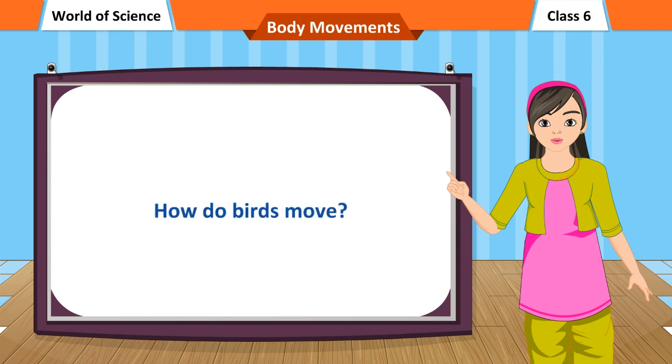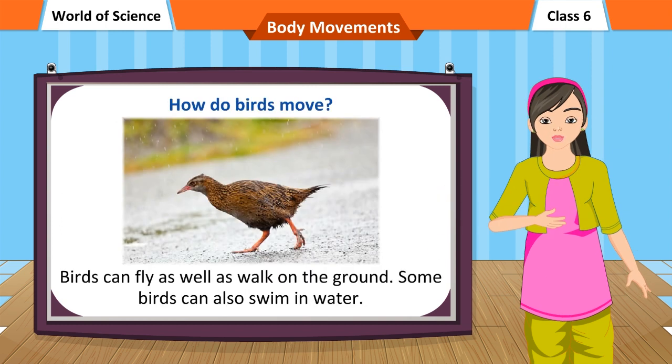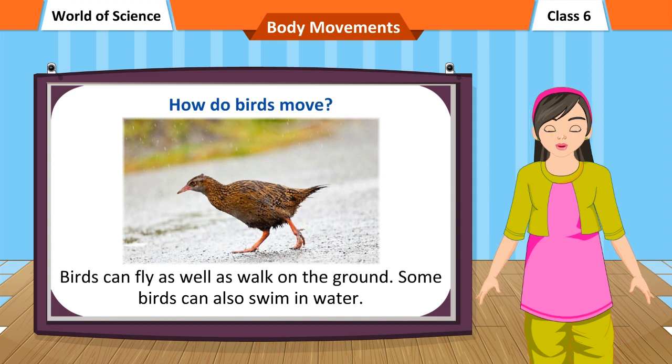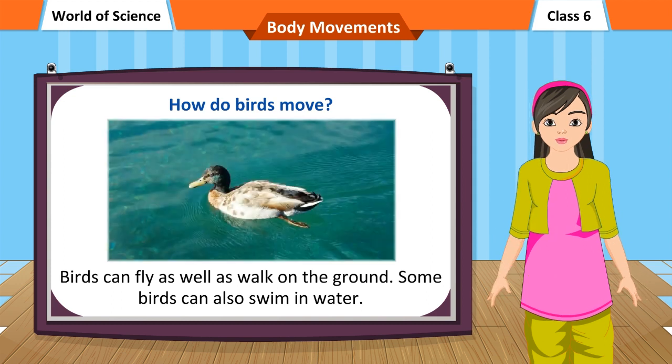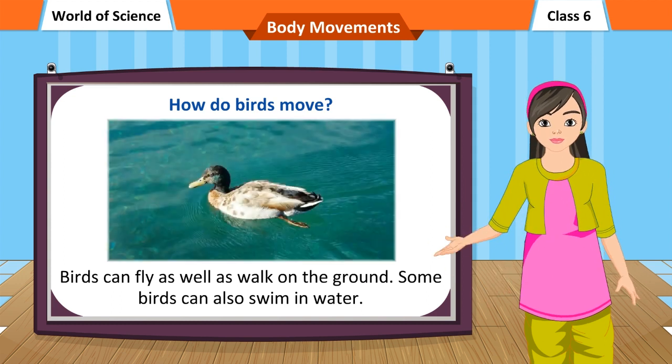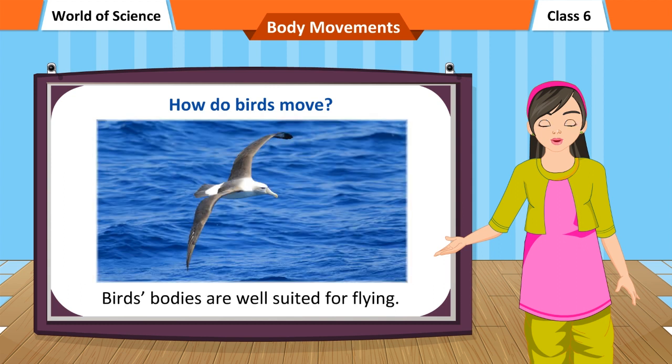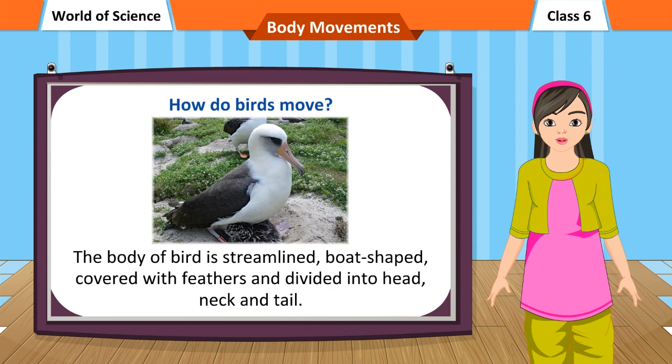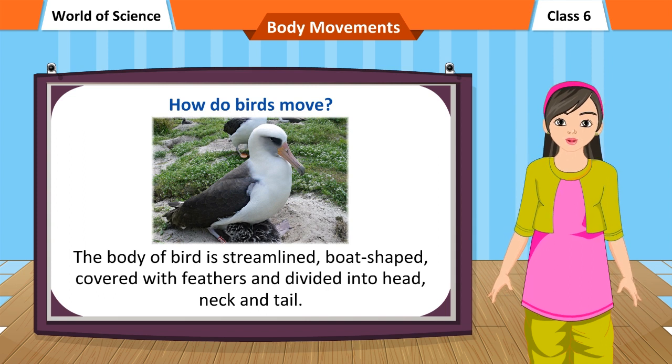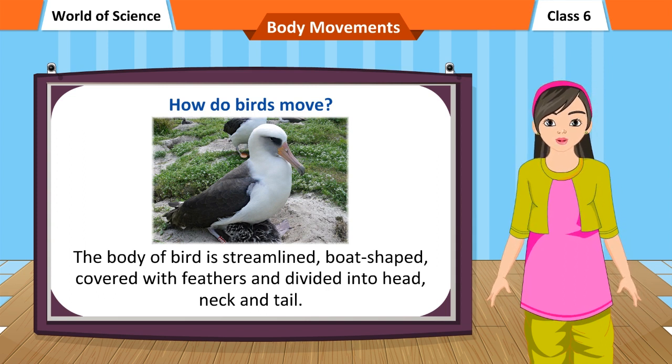How do birds move? Birds can fly as well as walk on the ground. Some birds can also swim in water. Birds' bodies are well suited for flying. The body of a bird is streamlined, boat-shaped, covered with feathers and divided into head, neck and tail.